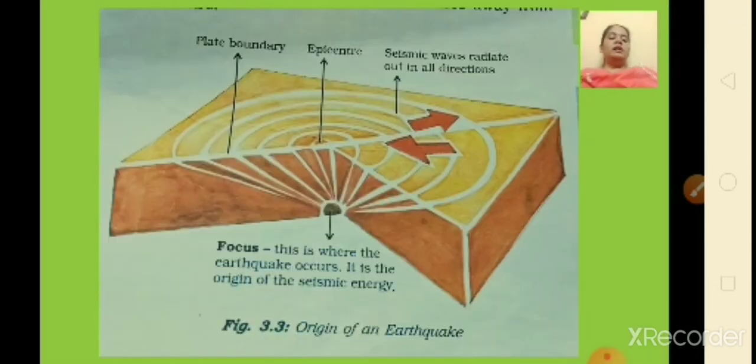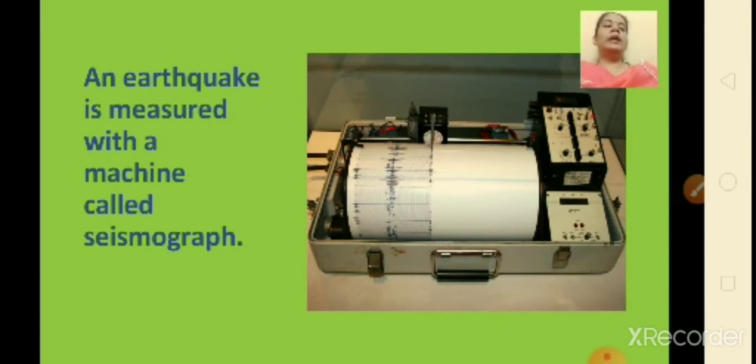Now children, look at this. This is figure number 3.3. It shows the origin of the earthquake. Okay, it also shows the epicenter, the plate boundary, right? So this figure is from your textbook itself. Children, look at this picture. This is the picture of a seismograph. Now what is it? Whenever an earthquake takes place, it is measured with a machine. Now this machine is called seismograph.